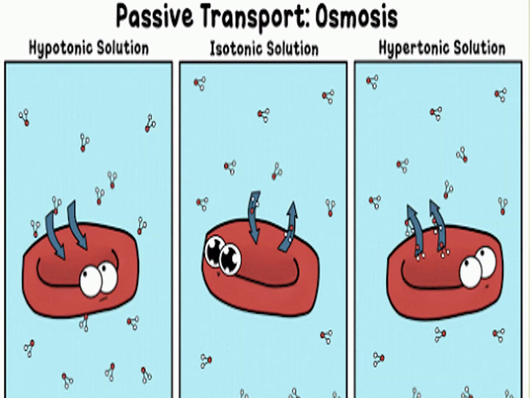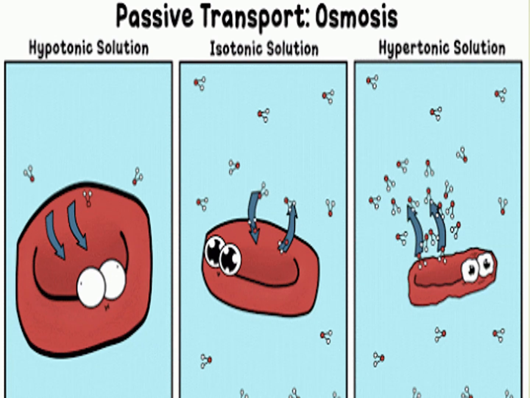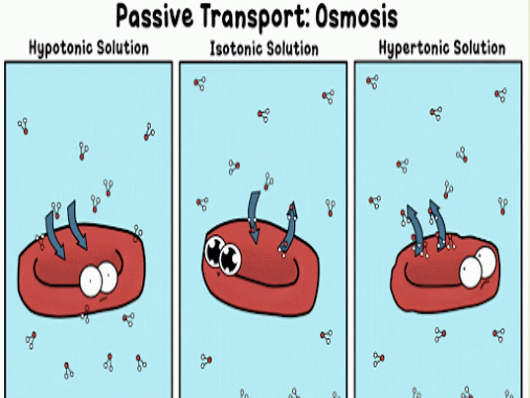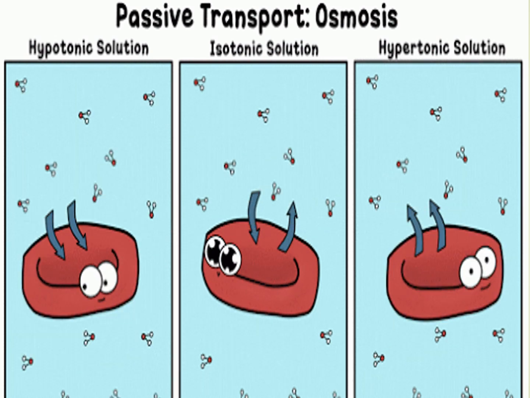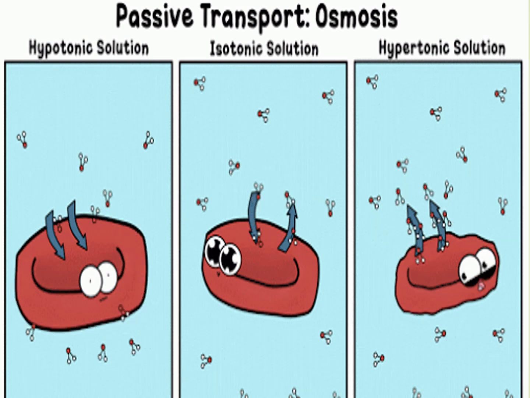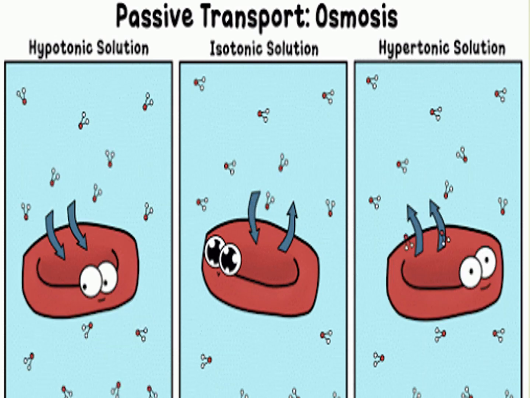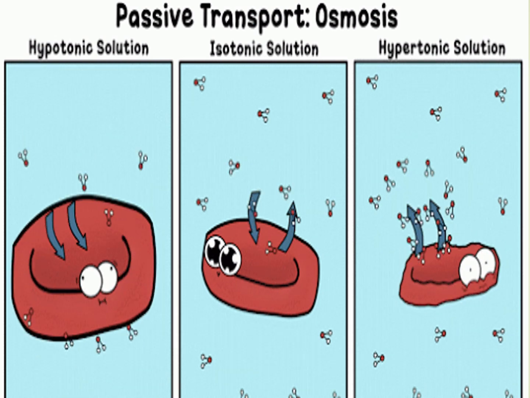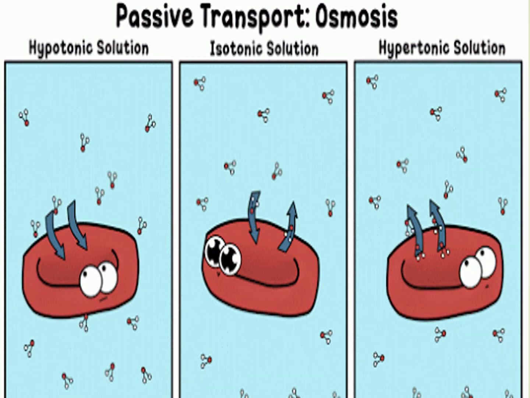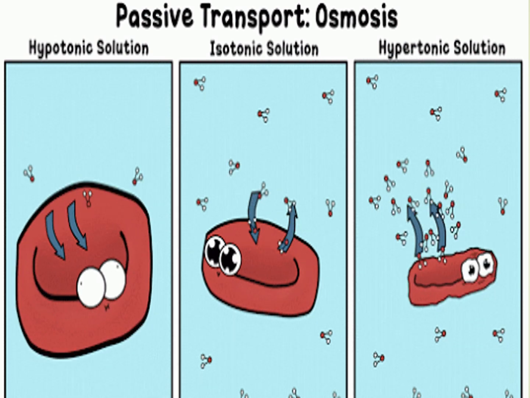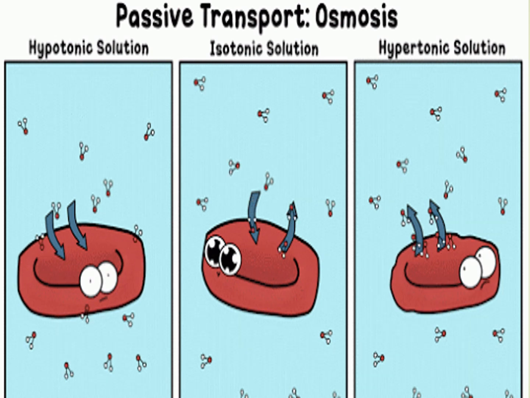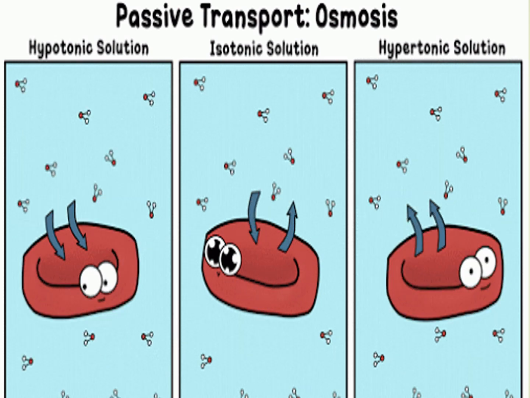Okay, so if you look at the center, it is isotonic solution. Isotonic solution means the water that is inside the cell and the water that is outside the cell are of the same concentration. So nothing happens to the cell. The cell will remain as it is. It won't swell. It won't shrink.